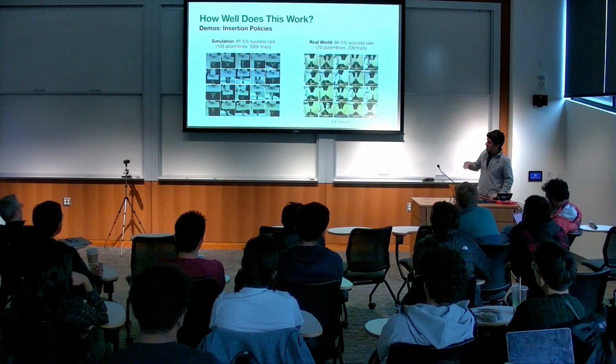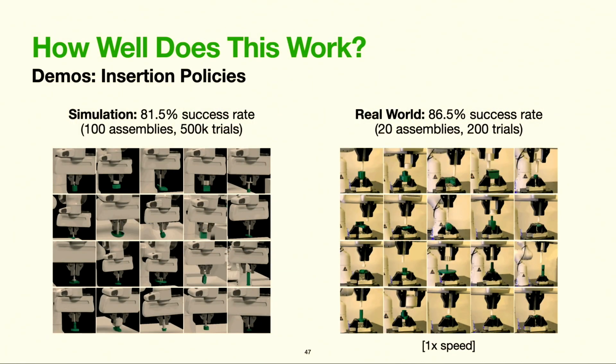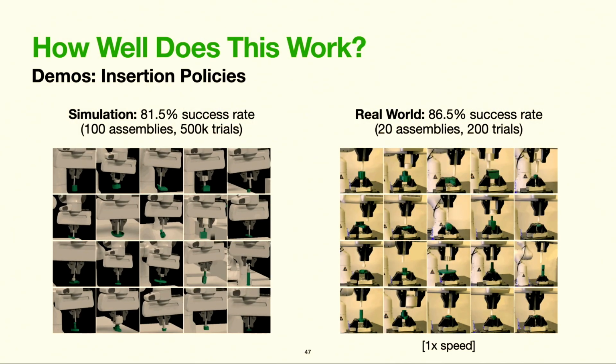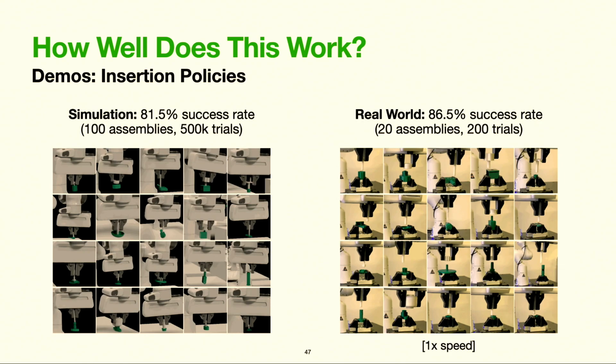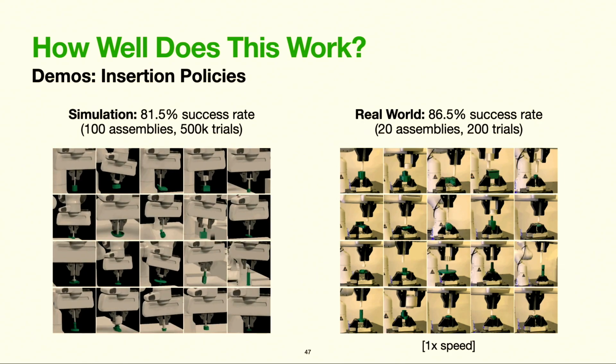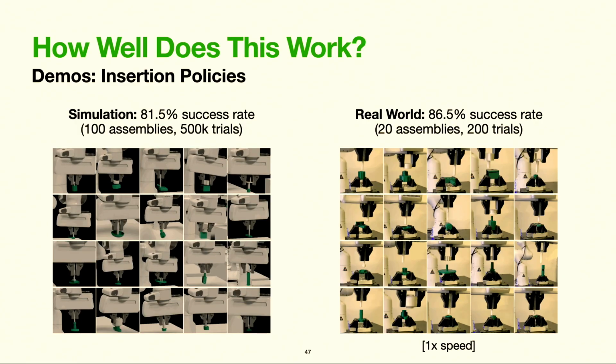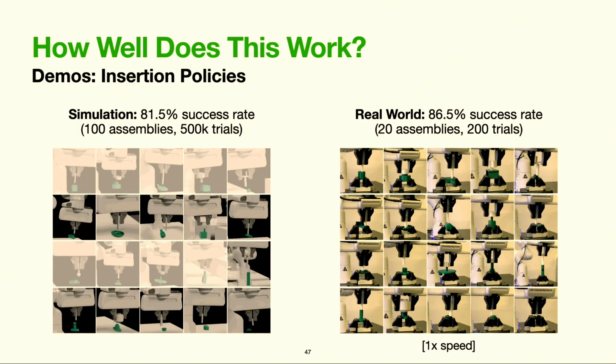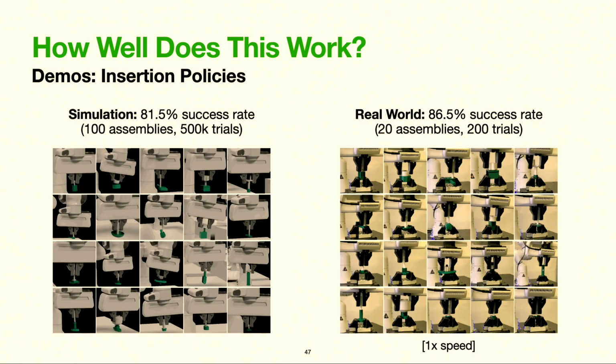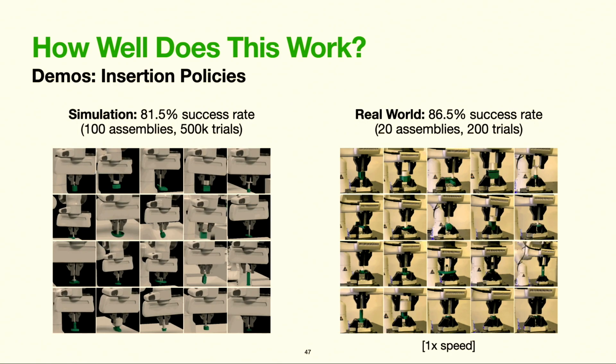So we return to the problem of sim to real, and on the left, these are video clips of a subset of the sim results, which achieved a mean success rate of 82% over 100 assemblies in 500K trials. And on the right are videos of some of our real-world deployments of the same policies, which achieved a mean success rate of 86.5%.